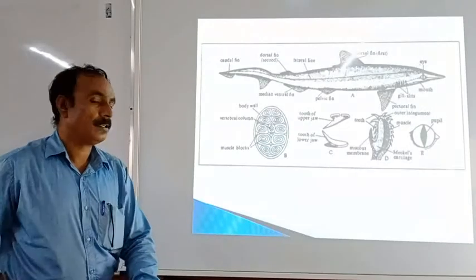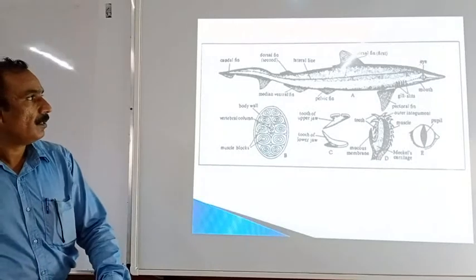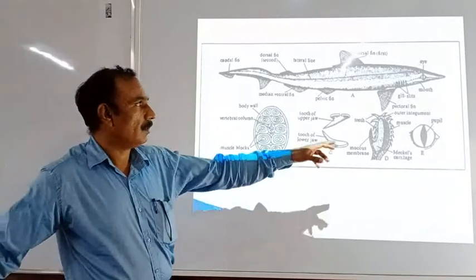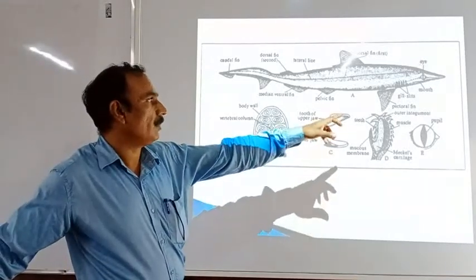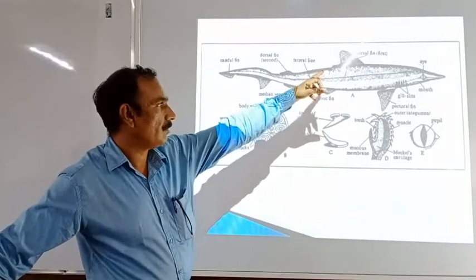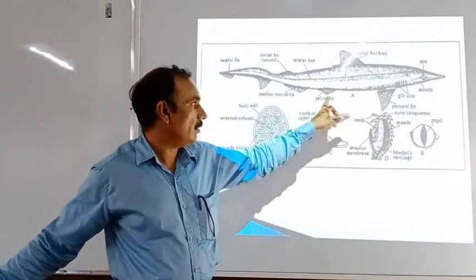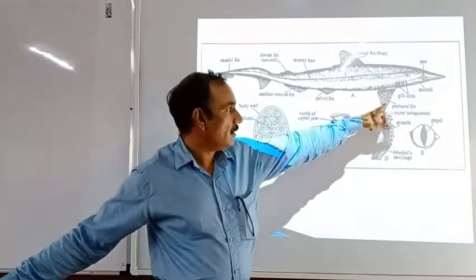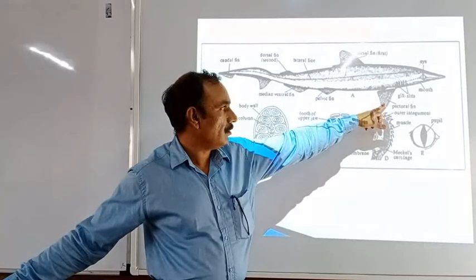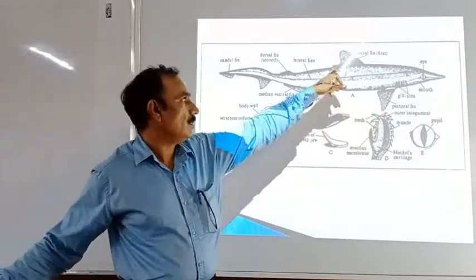In this figure you can see the Scoliodon. You can observe the mouth, then gill slits are present. This is the dorsal fin. Here the pectoral fin is there, and the pelvic fin is there. Pectoral fins and pelvic fins are the paired fins, and the others are the unpaired fins.